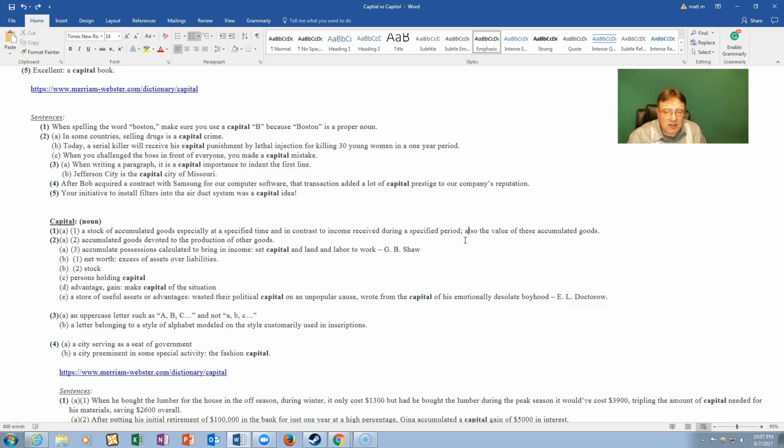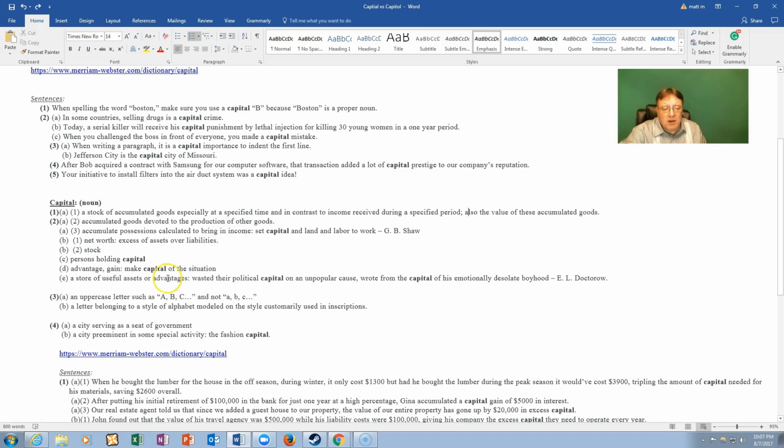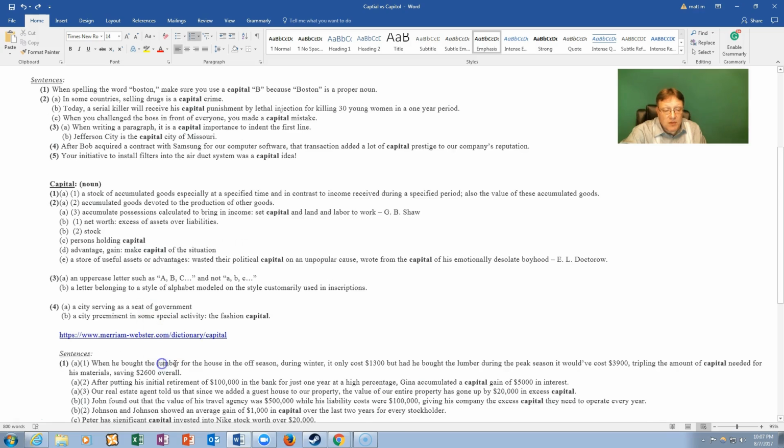So let's go to the sentences right away because these are a little more difficult. It is much better if I read the sentence to you and compare it for you right away so that you do not get confused or forget. So if we come here to the sentence: when he bought the lumber for the house in the off-season during winter, it only cost $1,300.